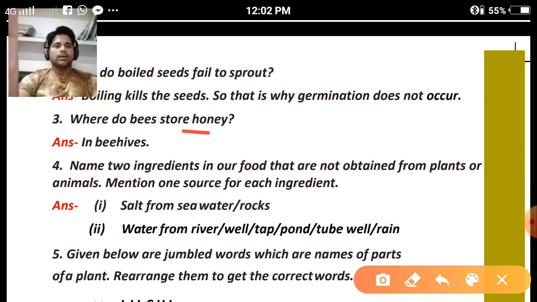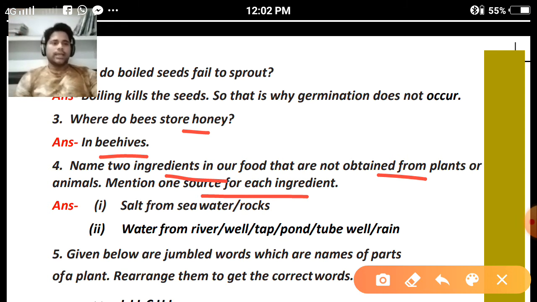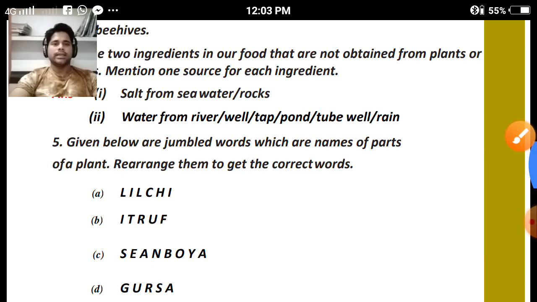Where do bees store honey? Generally, they store their honey in their beehives. Name two ingredients in our food that are not obtained from plants or animals. Mention one source for each ingredient. Salt comes from seawater and rocks. And water comes from rivers, wells, taps, ponds, tubewells, and rain. So this was about the ingredients which are apart from plant and animal resources.